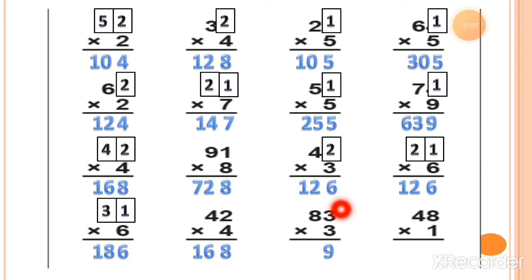Then 3 eights or 8 threes is equal to 24. So the answer is 249. Then the next one, 1 eight is 8 and 1 four is 4. So here we are getting the answer 48.